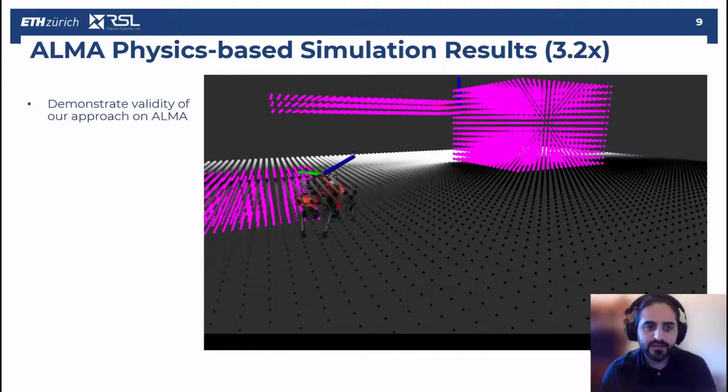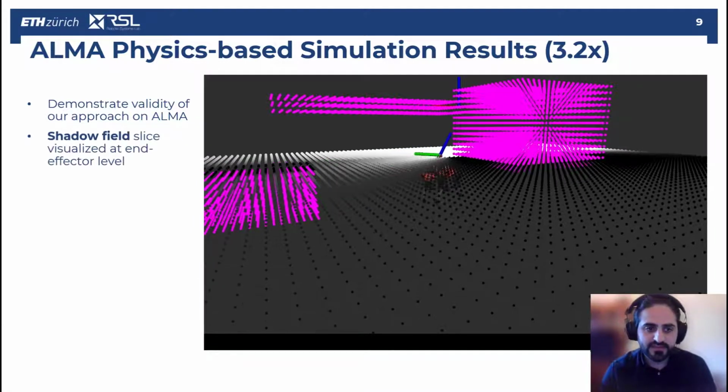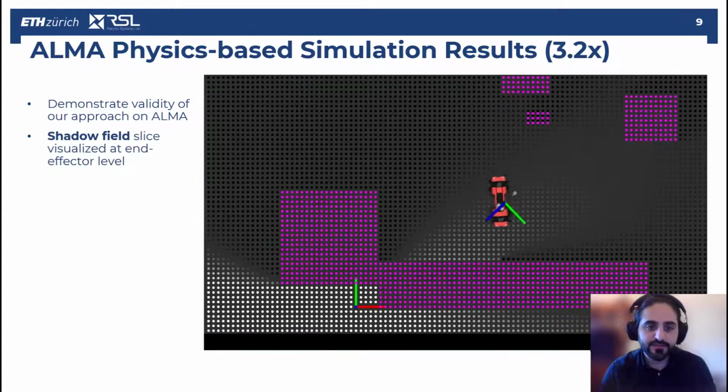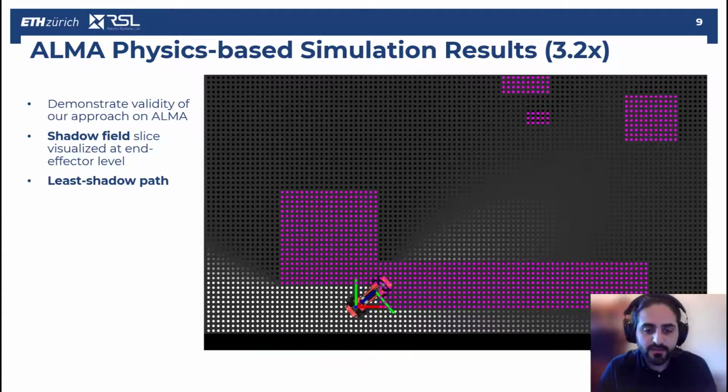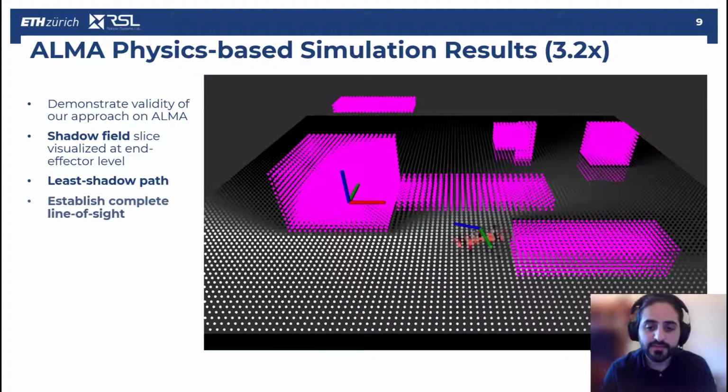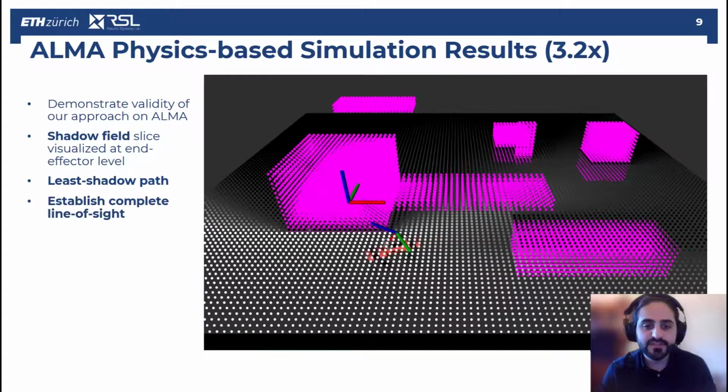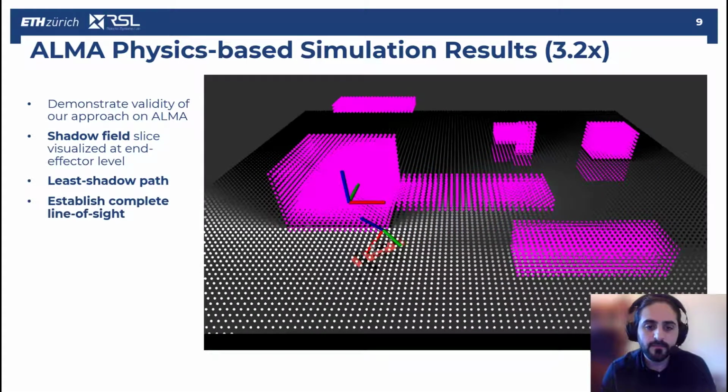Now that we have everything, we demonstrate the validity of our approach on ALMA using physics-based simulations. We are visualizing here the shadow field slice at the end effector level, and in a game of hide and seek, you see our robot finding the least shadowy path and establishing complete line of sight with the target of interest, which is hidden behind simulated obstacles.